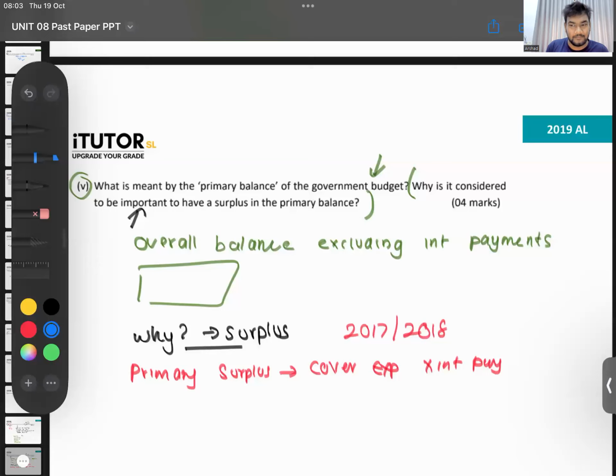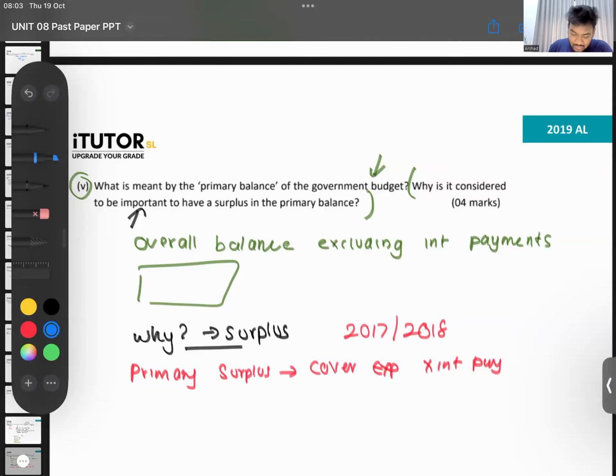So if you're calculating the overall balance without interest payment, that means you're calculating the primary account balance. For the overall balance, if you add back interest payment, you then get the primary account balance. Okay? Go back and check.